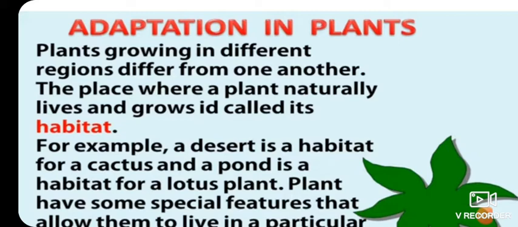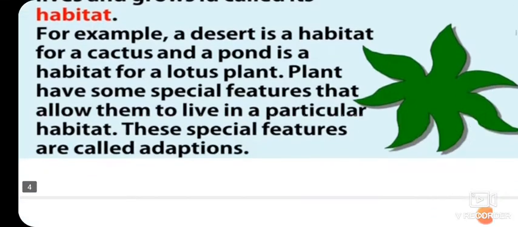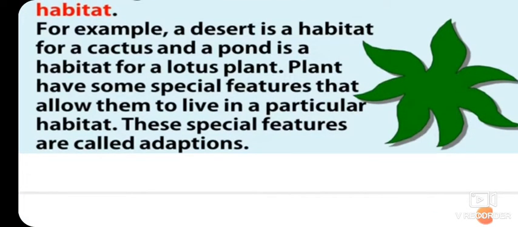Plants growing in different regions differ from one another. The place where a plant naturally lives and grows is called its habitat. Clear? Now, for example, a desert is a habitat for a cactus and a pond is a habitat for a lotus plant. Plants have some special features that allow them to live in a particular habitat. These special features are called adaptations.